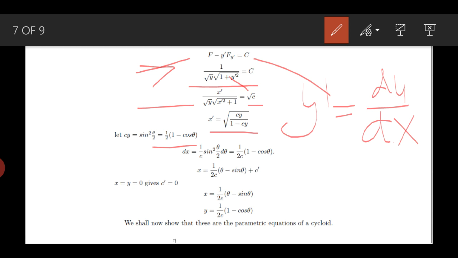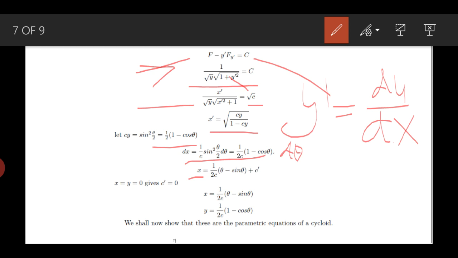So I found out what my dx is. dx turns out to be 1 over 2c times 1 minus cos theta, and there is a d theta too, and you can integrate both hand sides. So on the left hand side you get x, on the right hand side you get theta minus sine theta plus c prime, and similarly you can solve for y prime and you get the same kind of differential equation.